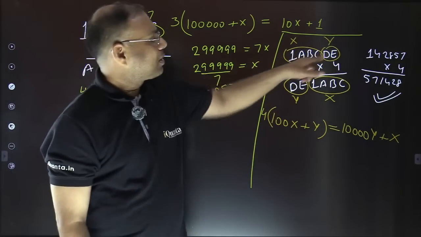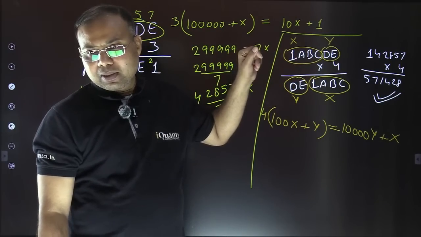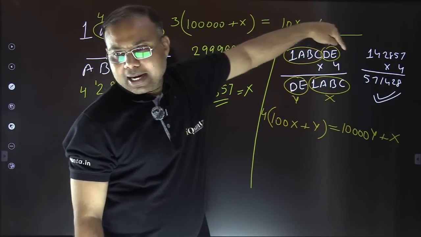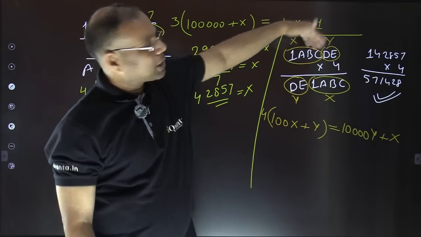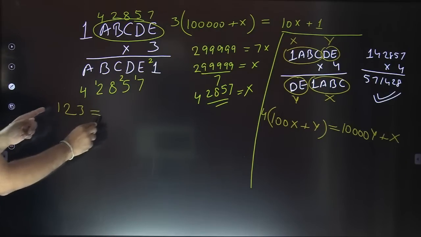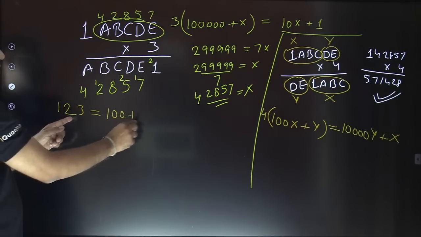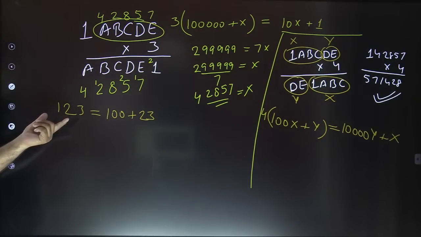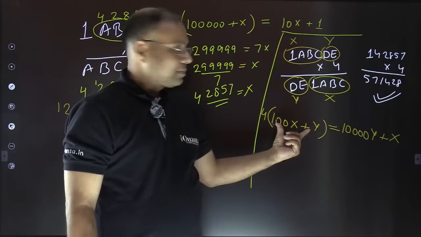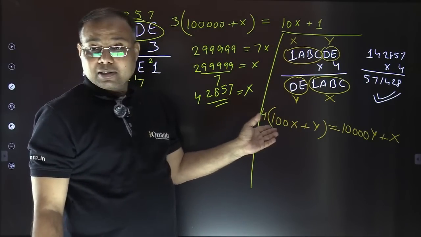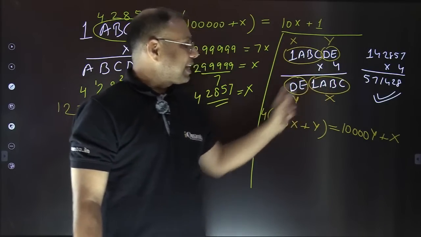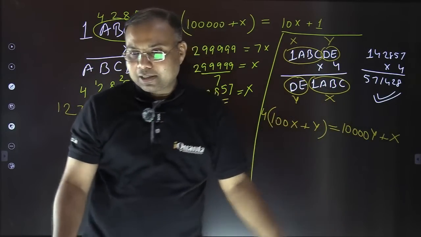Shivam, I have just broken these numbers according to place values. X is followed by 2 more digits, so I can write it as 100 times X plus Y, just like 123 can be written as 100 plus 23. Same way, X00 means 100X plus Y, and this number, Y followed by 4 zeros, is 10,000 times Y plus X. It's simple place value.